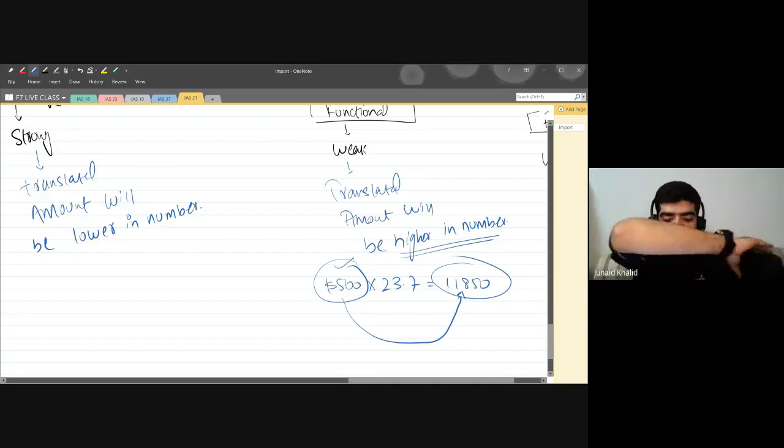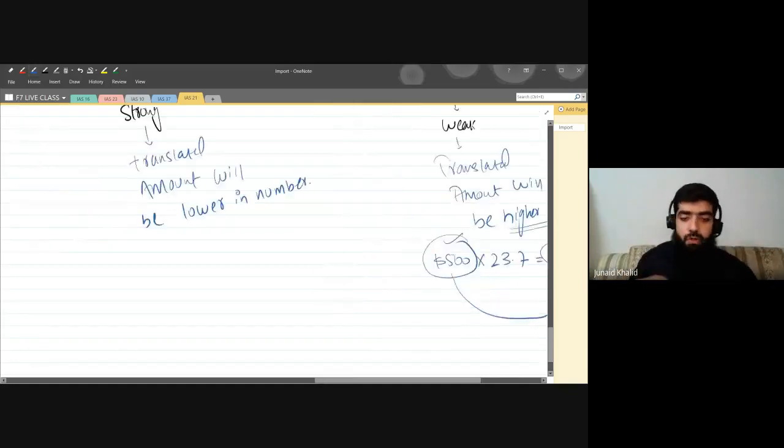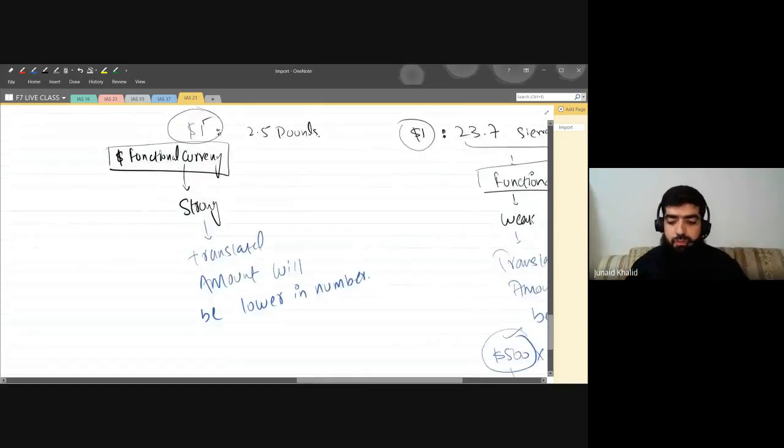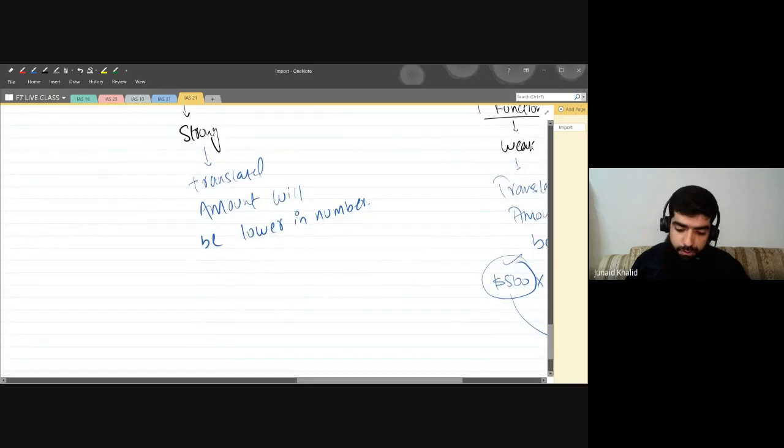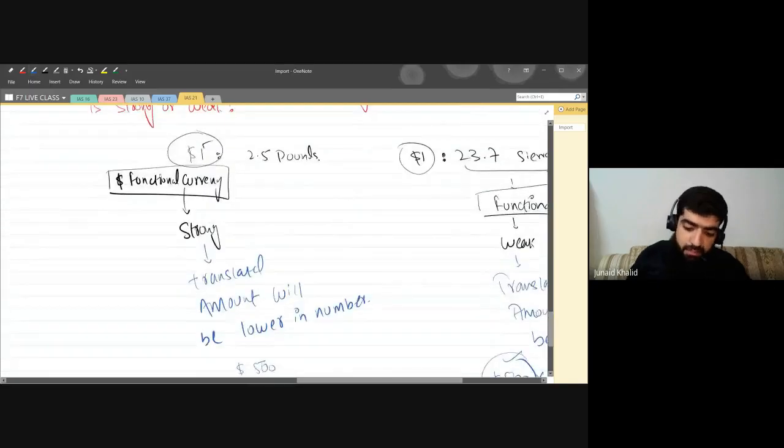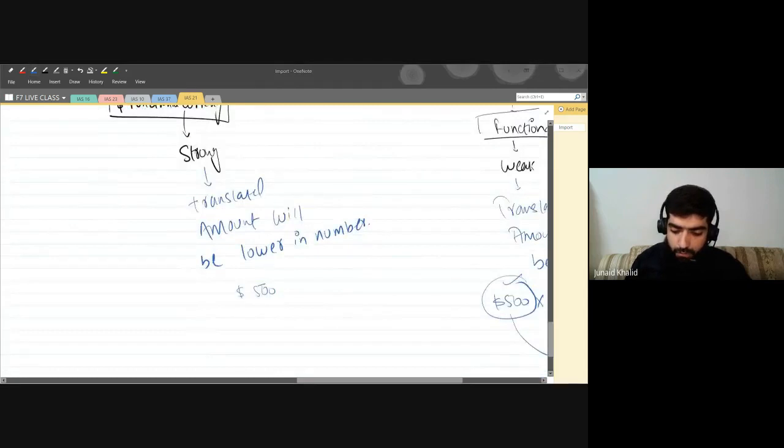But if your functional currency is strong, for example, if you have purchased goods for $500 and the functional currency is strong, we need the translated amount lower in number.